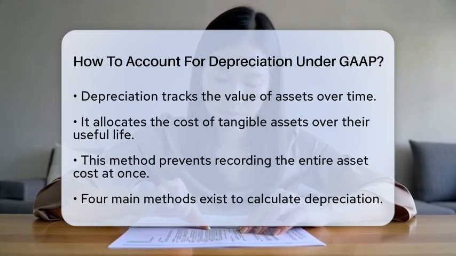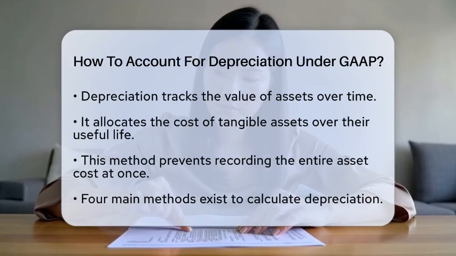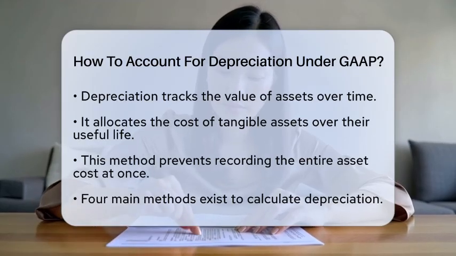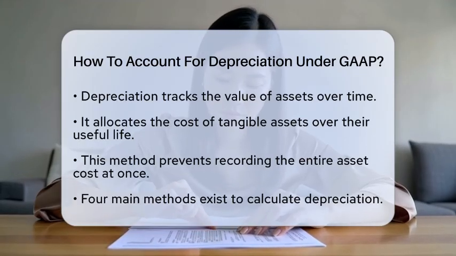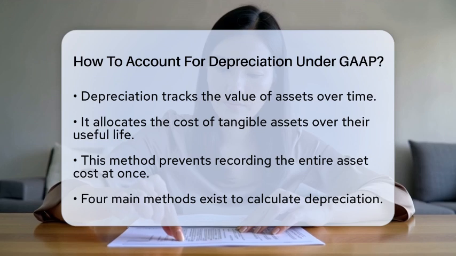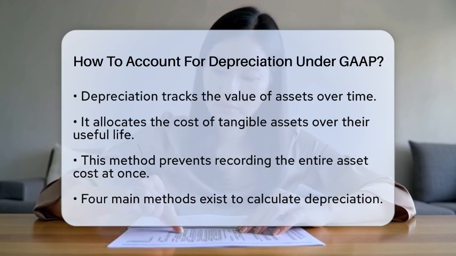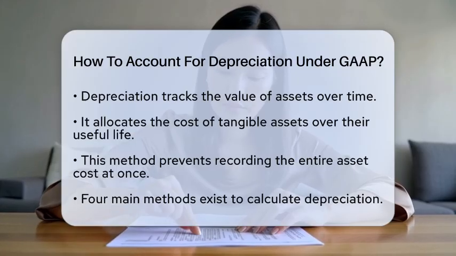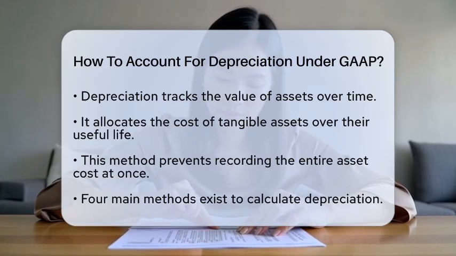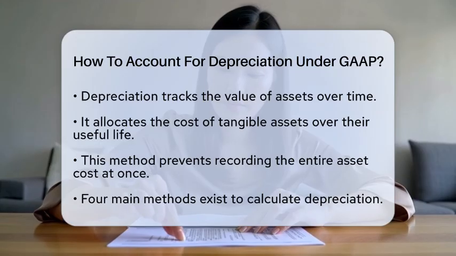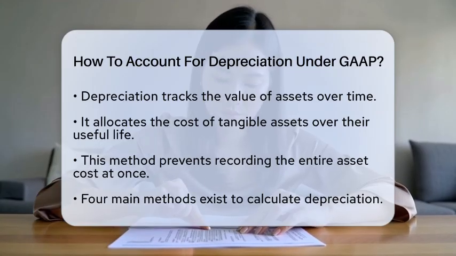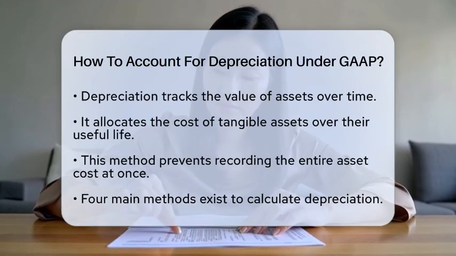Depreciation is the process of allocating the cost of a tangible asset over its useful life. This means that instead of recording the entire cost of an asset in one go, businesses spread that cost over several years. This approach helps in accurately reflecting the asset's value on financial statements. There are four main methods to calculate depreciation.